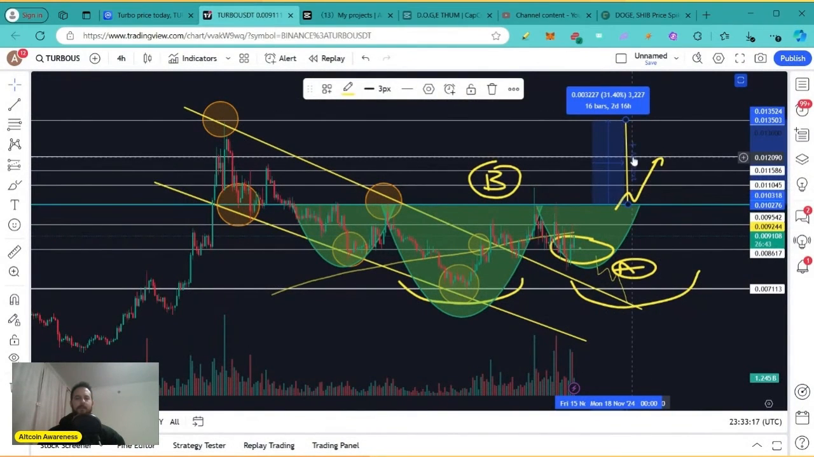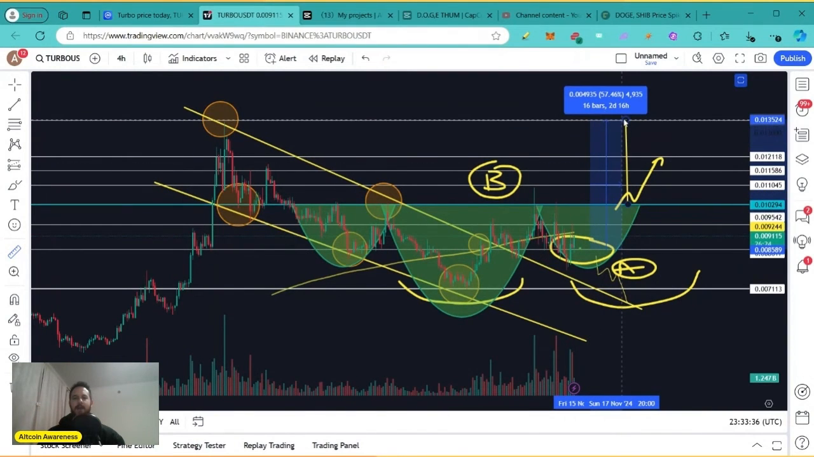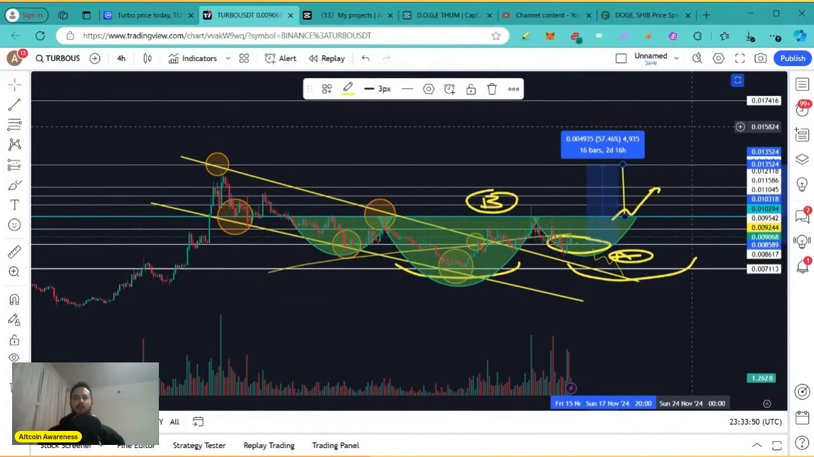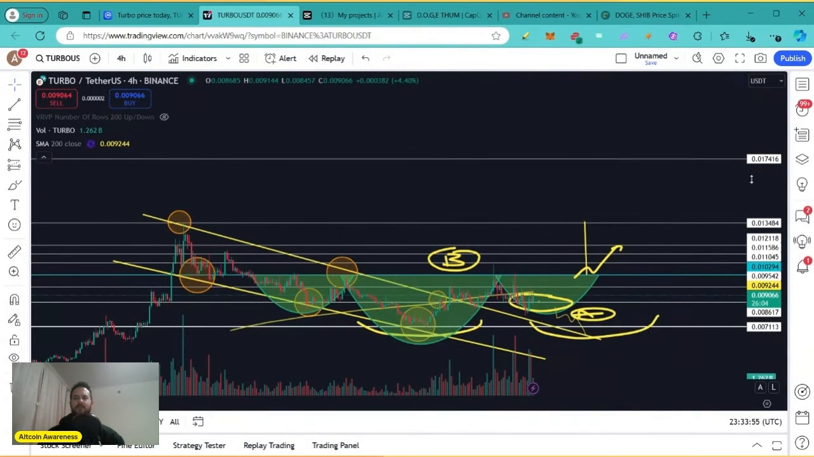A 30% move is nothing. Also, for those of you who want to trade idea B in a more aggressive manner, trying to front run the breakout above the neckline, the measured move from this key level of support that's located at 0.0086 to the all-time high, that's the measured move of this head and shoulders pattern, that's a 57% move. That's a great move, guys. Now, I have another target here on the chart that's located at 0.01741. And this target is basically after Turbo breaks above that previous all-time high, moving into price discovery.